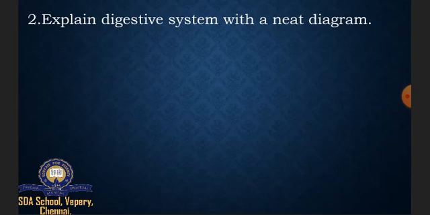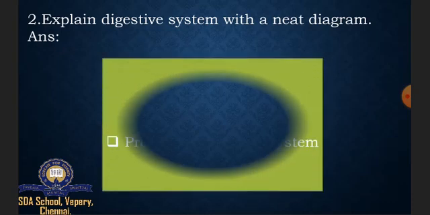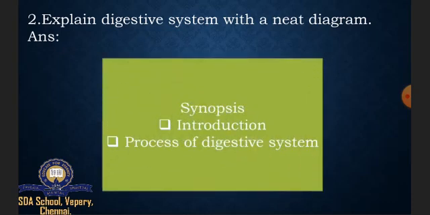Next we are going to write about the second detail. Explain digestive system with a neat diagram. So as I told before, first we are going to write the outline of the detail by synopsis. So we have introduction and we have process of digestive system in this detail.